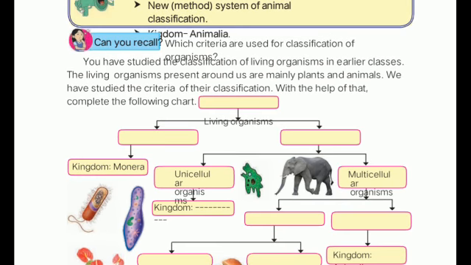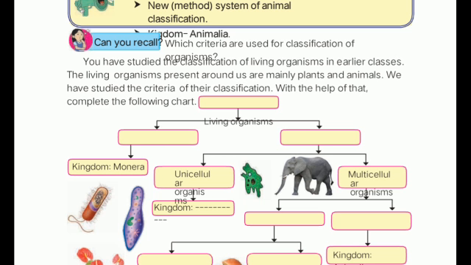Now first of all we have to go for the history of classification. The purpose of classification was that there was a diverse variety of organisms present on the earth, our planet, due to which we cannot study all the organisms in detail, and for ease of their recognition we have to group them.